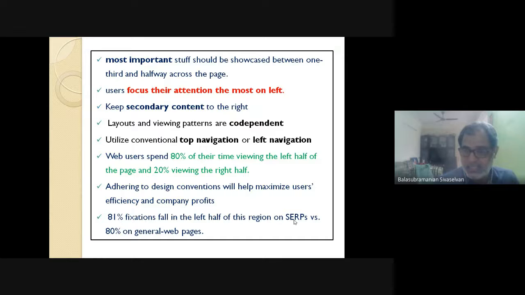They are actually interested in next generation search, where people's facial reactions are used to guess whether the search was productive or not, all this stuff. Even there, in a very narrowed down domain, search engine result pages, they find that 81% of occasions the fixations are on the left half. So which means it is even more rigid there. See, keep secondary content to the right. That's what we mean by 70:30.